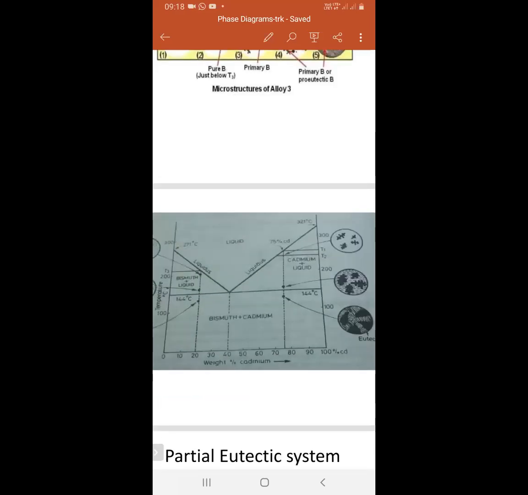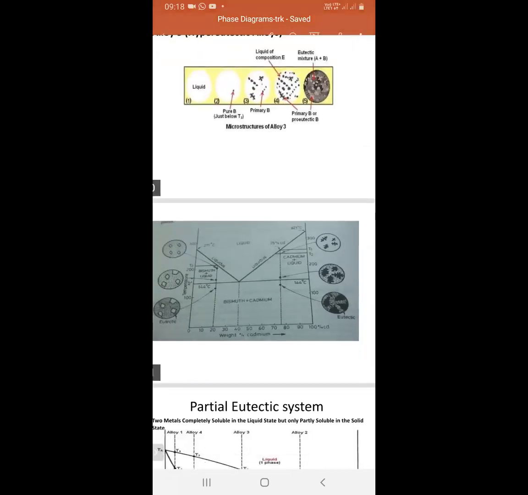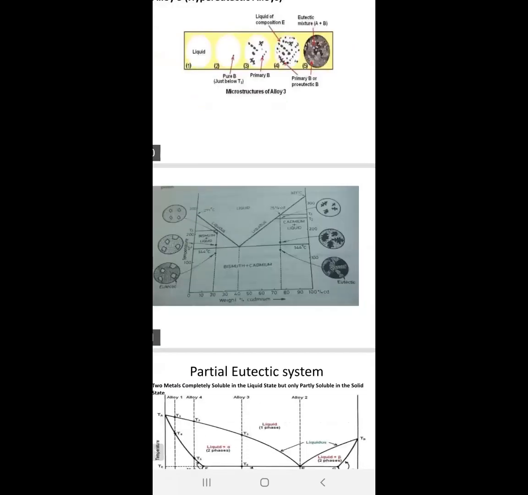Hello sir. Yes, sir. Are you able to understand this one, what I am discussing? How the microstructure changes take place when the temperature is decreasing.